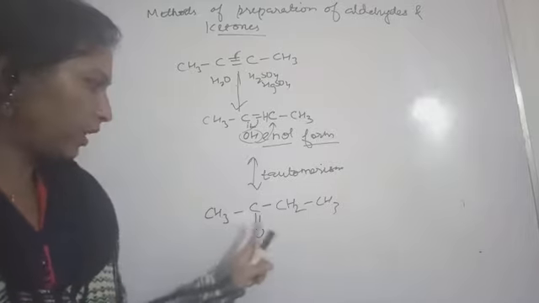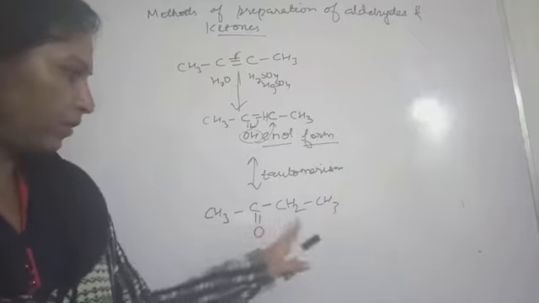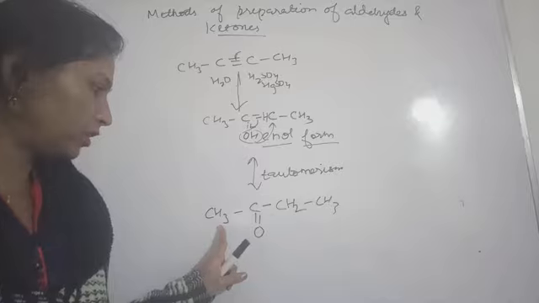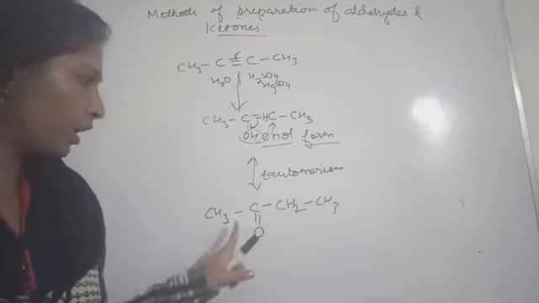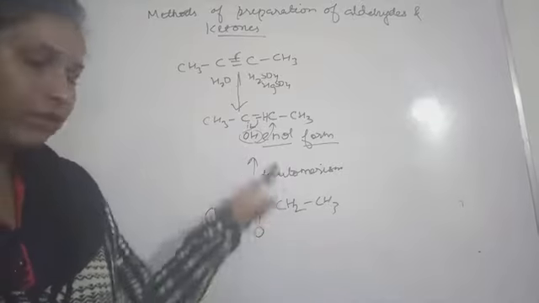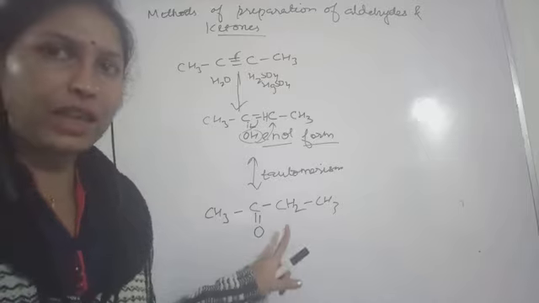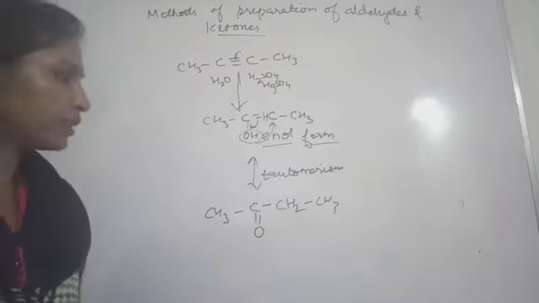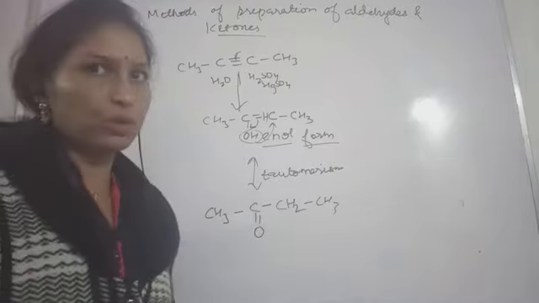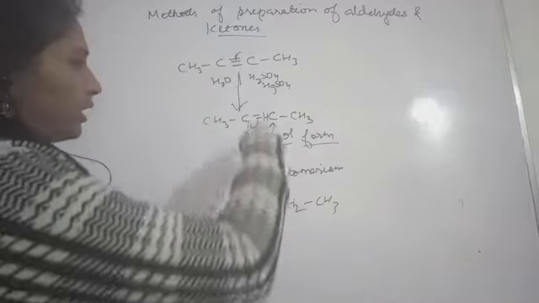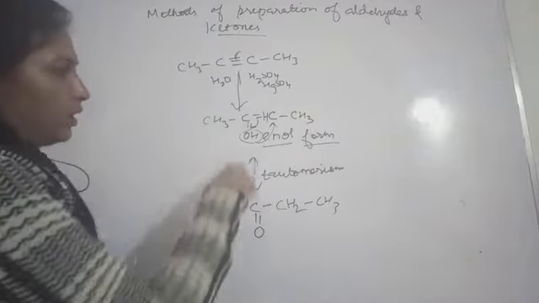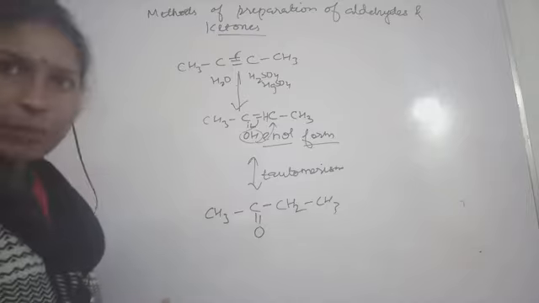How you got ketone? I hope you understood. This way you will get a ketone, because here also alkyl group, here also alkyl group you got. And the aldehydes, in the first case I showed you how you will get the aldehyde. So this method is meant for making the aldehydes and ketones, both the things. I hope you understood how you got this from alkynes.